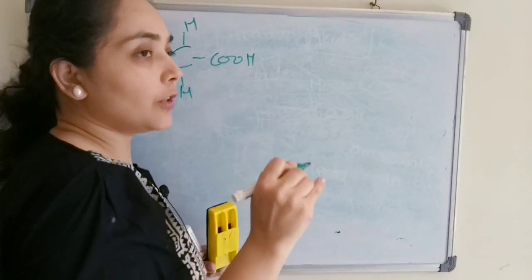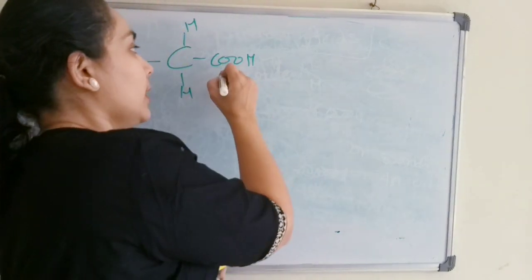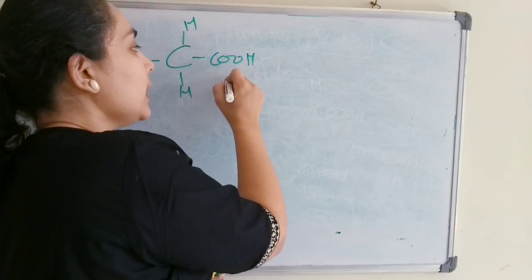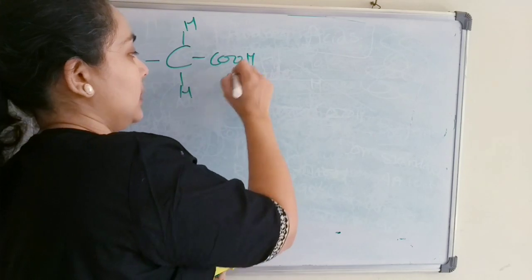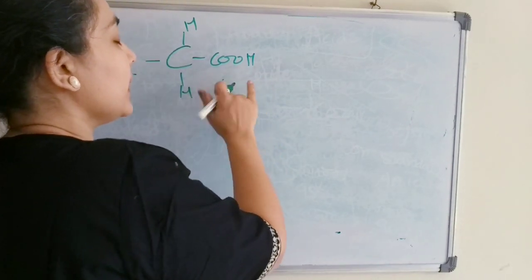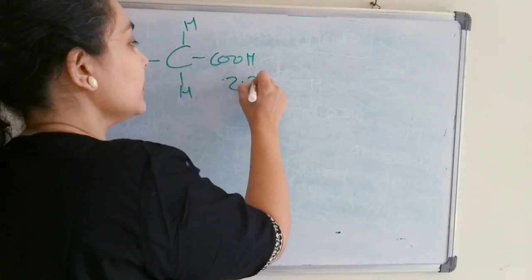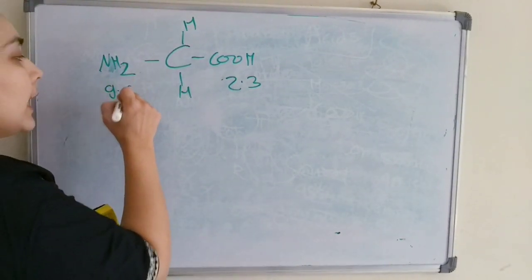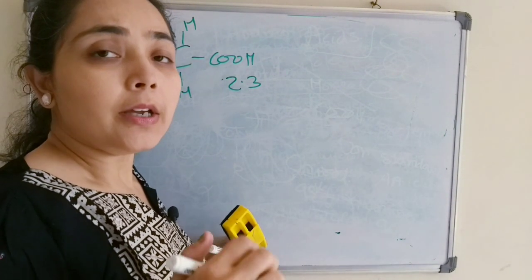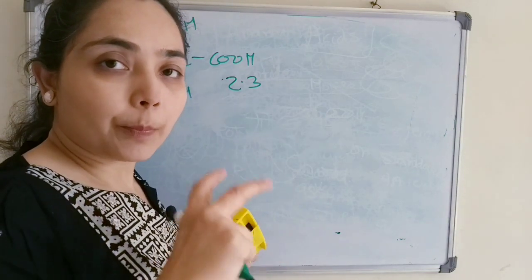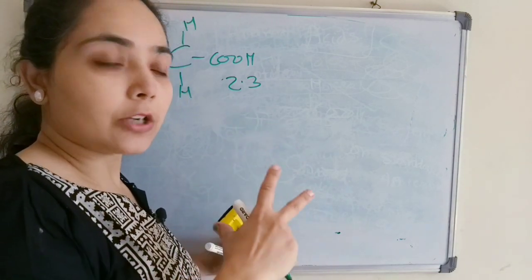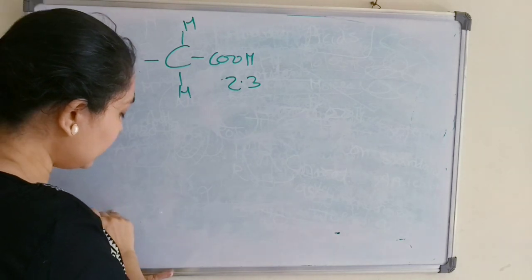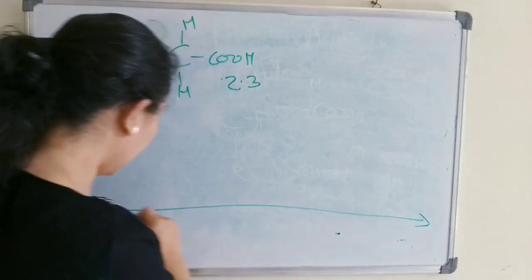So in most of the amino acids, the carboxylic group has a pKa value around 2.3 and the amino group has a pKa value around 9.6. Okay, so at any particular pH value, what will be the charge on the amino acid? For that, let us first draw a number line.